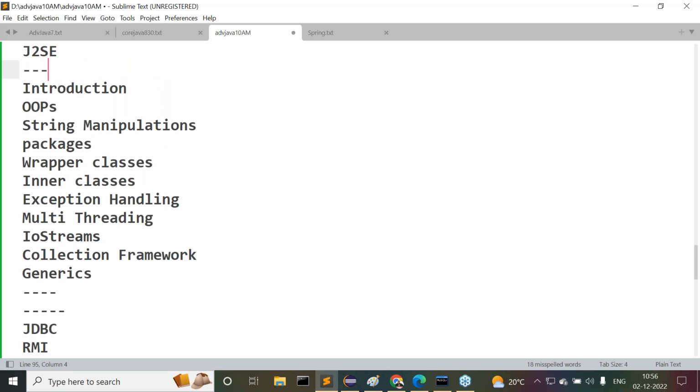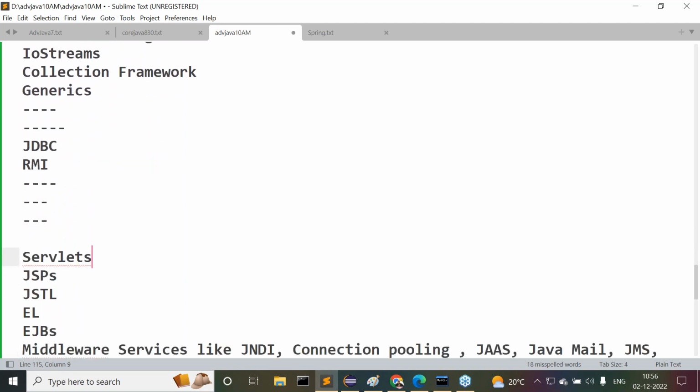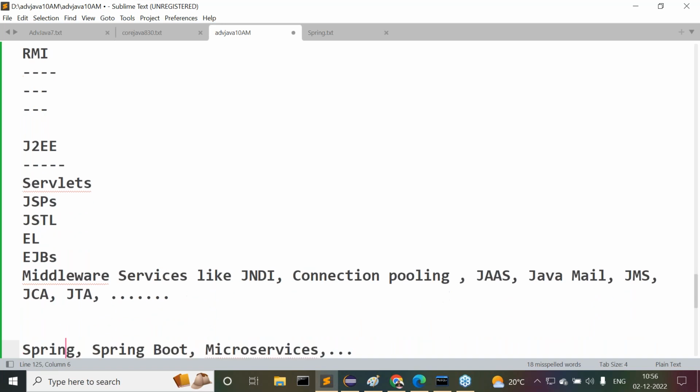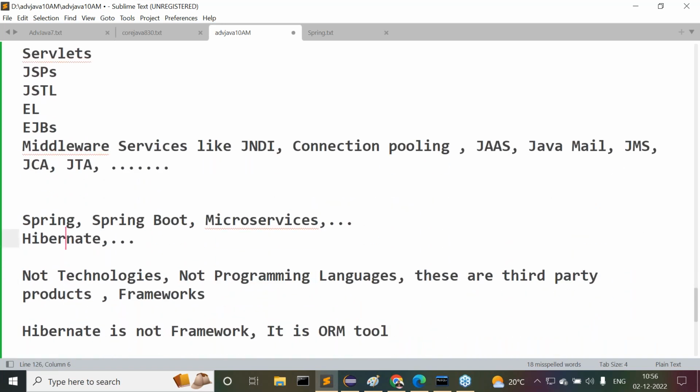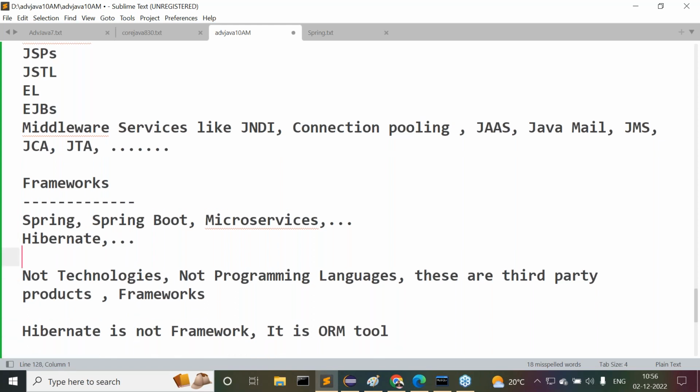Next one, under J2EE, what topics are available? I'll give a list of them. They are the topics under J2EE. After completion of this, what are frameworks? We understood what frameworks are here. Okay, out of all these things, what's next?